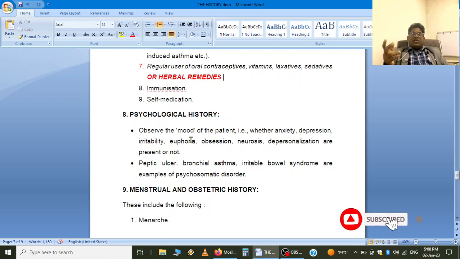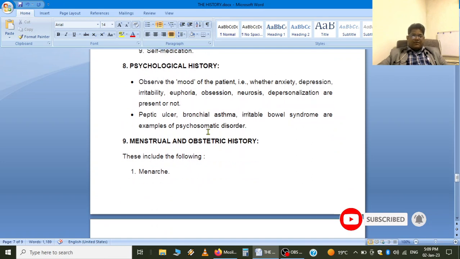Peptic ulcer, bronchial asthma, and irritable bowel syndrome are diseases that have some relation with psychological history; they are examples of psychosomatic disorders. A patient in depression or under stress is prone to peptic ulcer. Likewise, stress is a factor that precipitates bronchial asthma. Irritable bowel syndrome is also associated with psychosomatic disorder. So we should always ask the psychological history carefully.